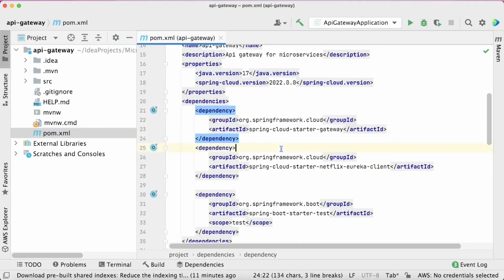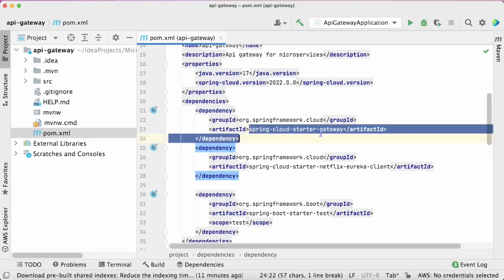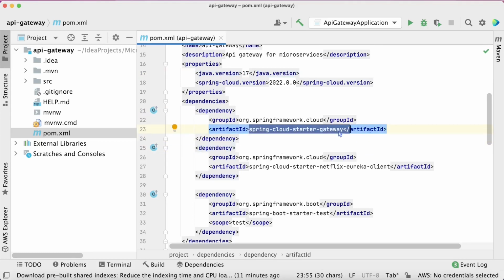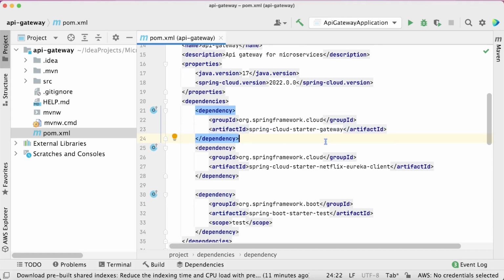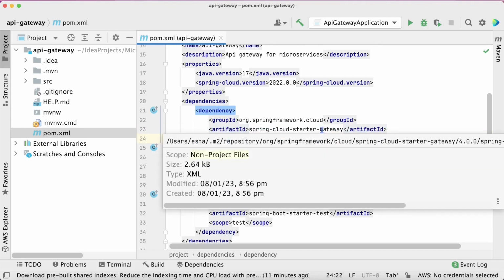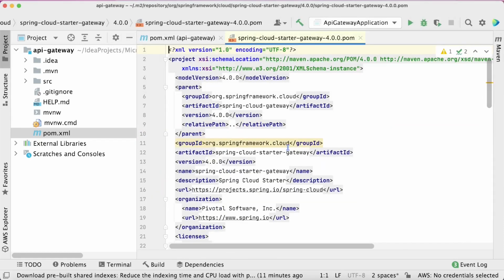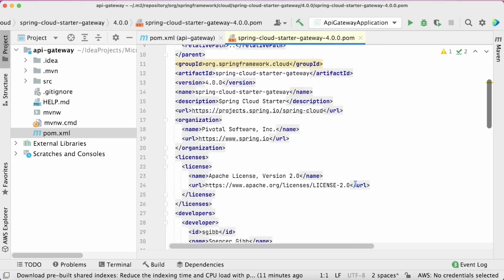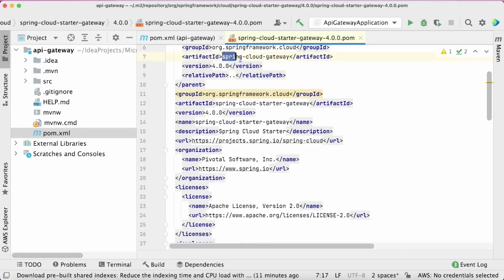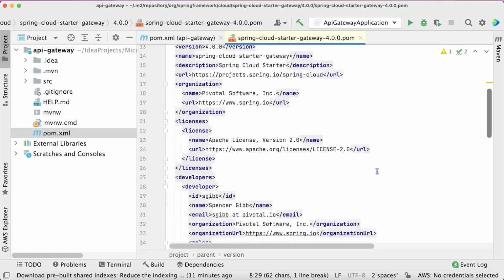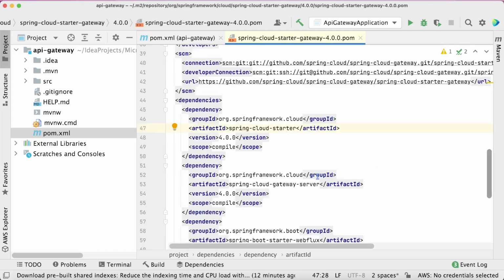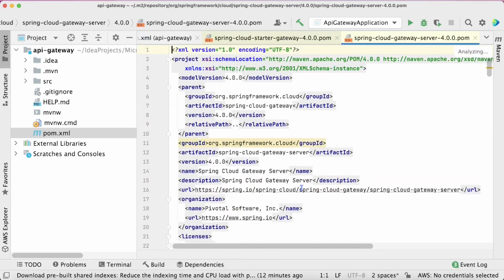So the first dependency, you can see the Spring Cloud Starter Gateway dependency. This dependency includes the Spring Actuator dependency in itself because that is also needed to monitor services health. Okay, so I'll just quickly show you that part as well. So I'm inside Spring Cloud Gateway. Okay, and here in Spring Cloud Starter Gateway, I will go inside Spring Cloud Gateway server.